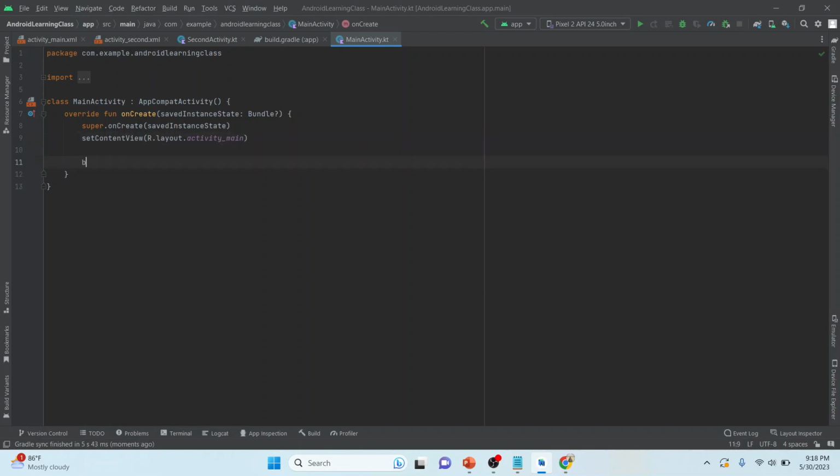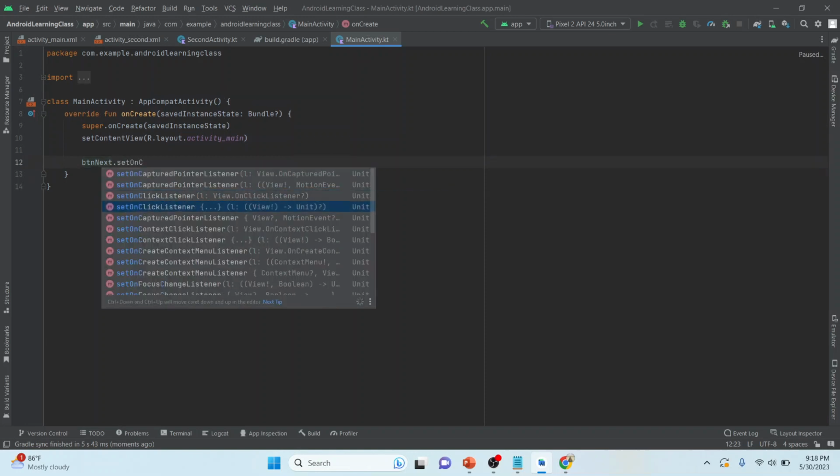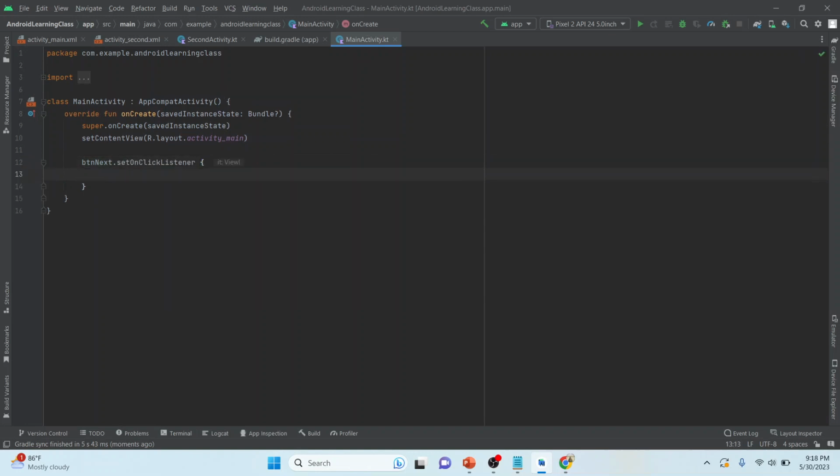So let me write my code over here. I am using the button btn next. I am putting an on-click listener on it, and I will be using intent. So what is intent? In Android, whenever we want to move from one destination to another, we use intent. Today I will be using an explicit intent.